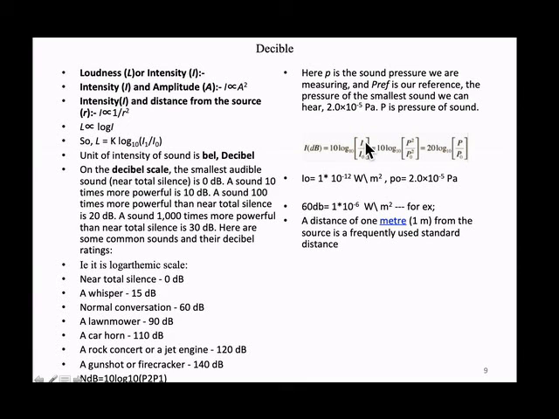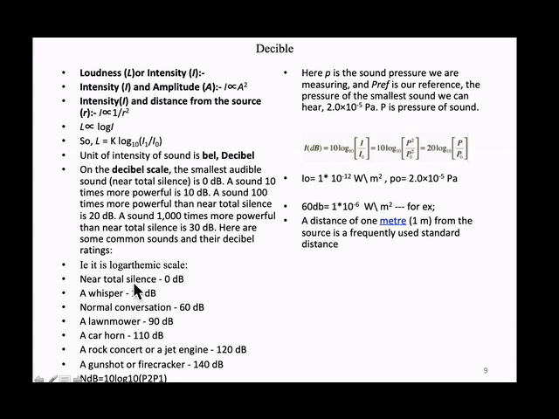So whatever intensity we are receiving, when we apply the logarithmic scale, we get the decibel level. A near whisper is around 15 decibels. Normal talking to each other is 60 decibels. My sound is slightly more than this, maybe 70-75 decibels. A lawnmower is 90 decibels. A car is 110 decibels.